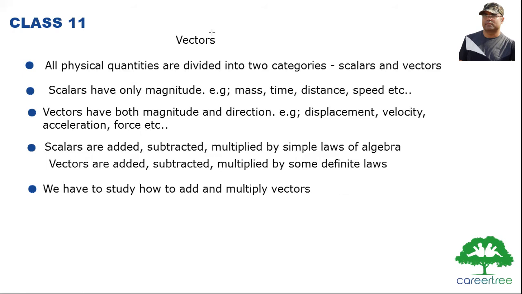All physical quantities are divided into two categories, scalars and vectors. For some physical quantities, we do not need direction. Scalars have only magnitude. Those physical quantities which have only magnitude are known as scalars, like mass, time, distance, speed, etc. Vectors have both magnitude and direction. For some physical quantities, we need direction to be mentioned. These are known as vectors, for example, displacement, velocity, acceleration, force, etc.